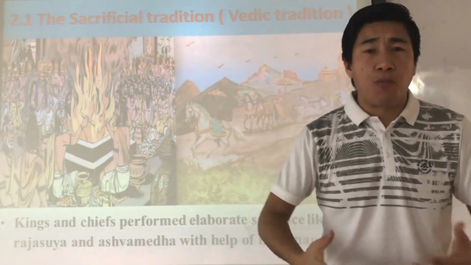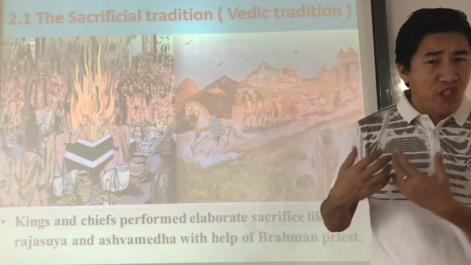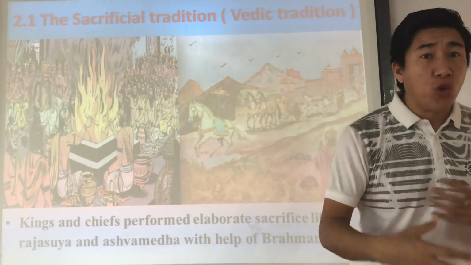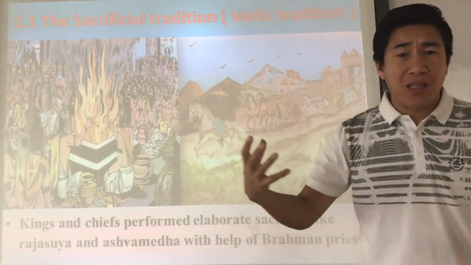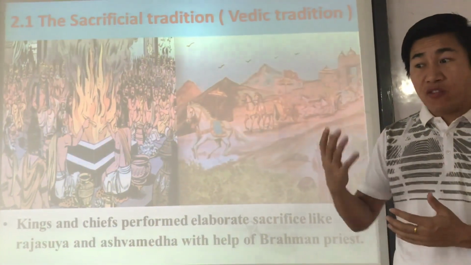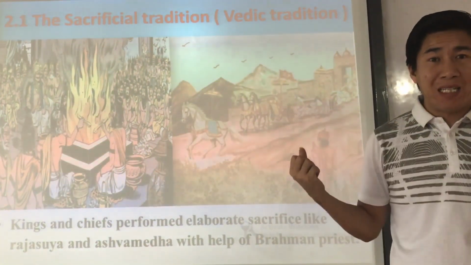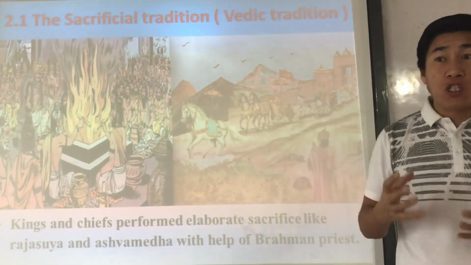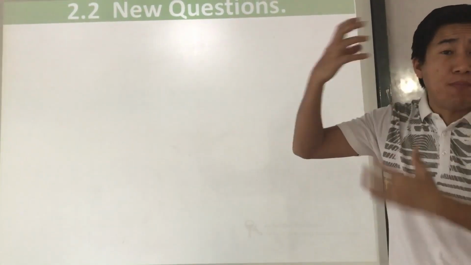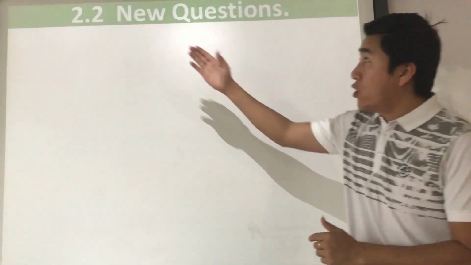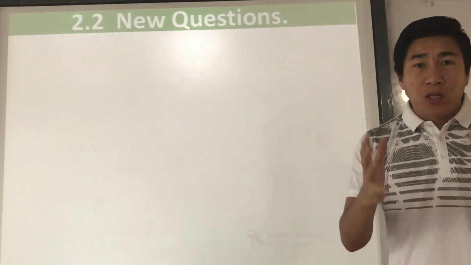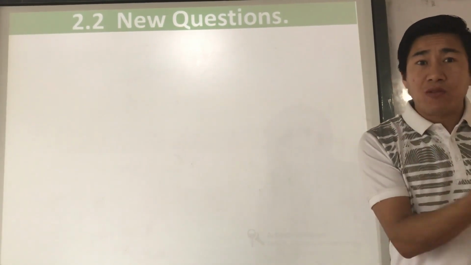Different kinds of thinkers emerged, like Buddhism, Jainism, and Indian texts like the Upanishads. Those texts contained different notions, like life after death. What is the meaning of life? The purpose of life? Is there any rebirth? Questions about rebirth, the law of causality, and karma. So new questions arose in the minds of people during that time. Understood? So in point 2.2, we are going to discuss the new questions and ideas that emerged around 600 BC.